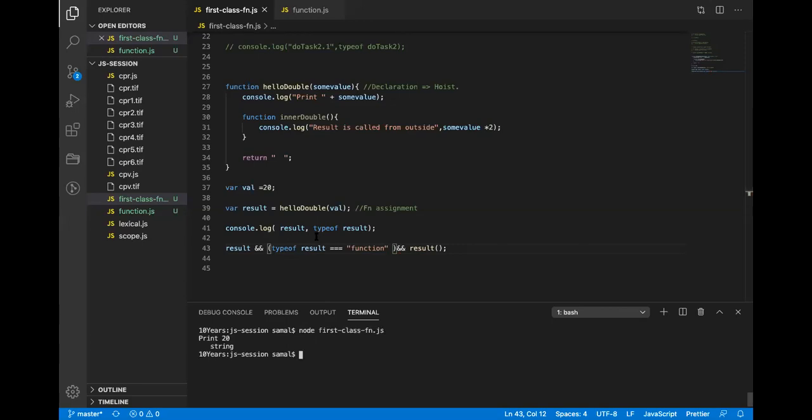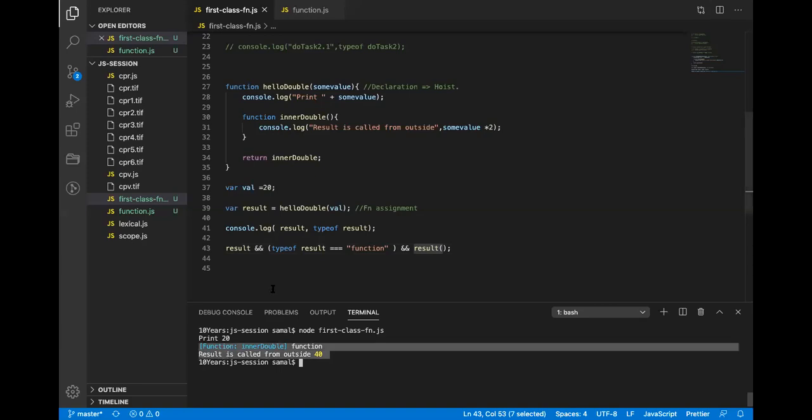Now it will work perfectly. The moment I change this to a function, first will be true, second will always be true. True and true is true, so then another operation on the right side will be executed. If I run this, it will print the value. All right. I hope you're getting it.